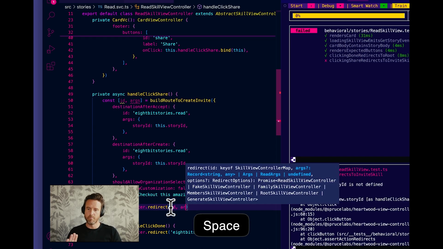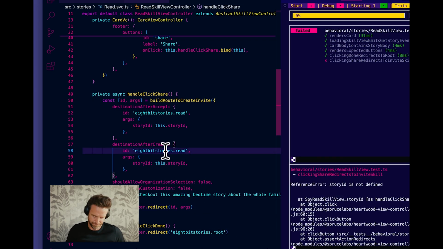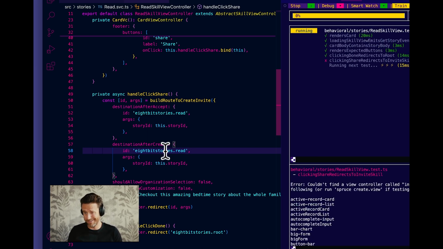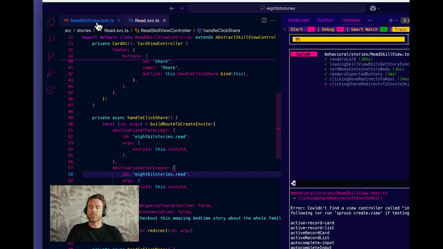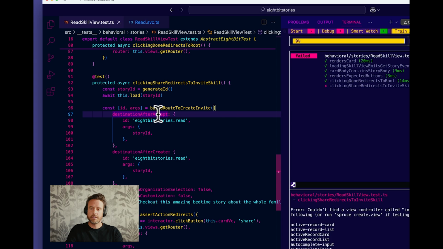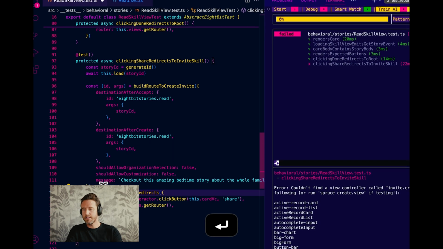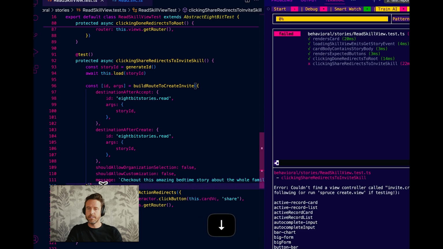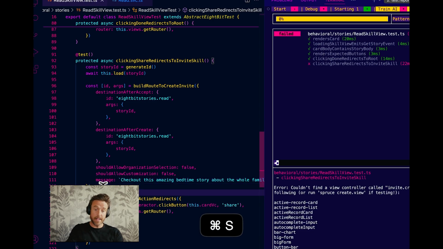Okay, I expect one more error because remember, I was saying it doesn't consider this skill view to be real. Do you see? I couldn't find a view controller called invite.create. Create one, but we actually don't want to do that. We want to turn off the test functionality that's in place that is validating this.